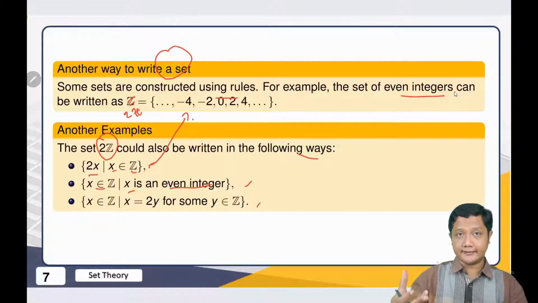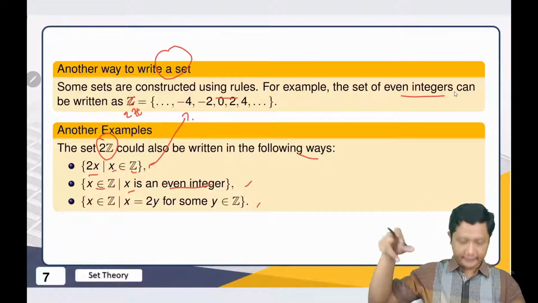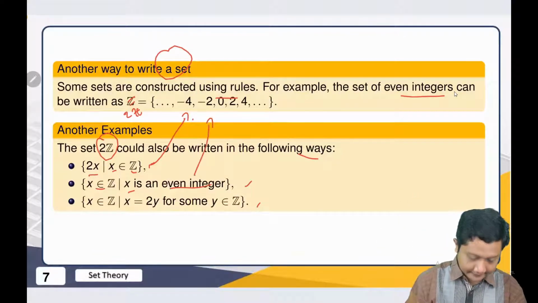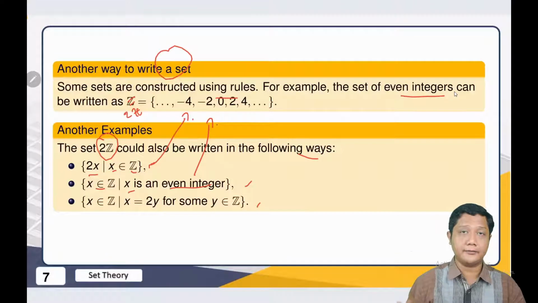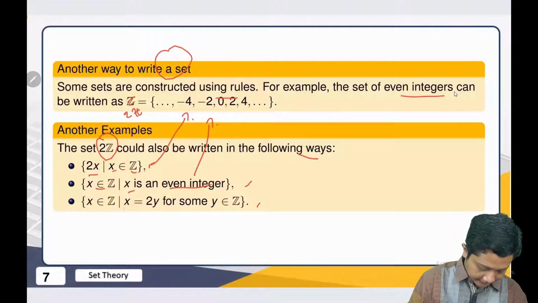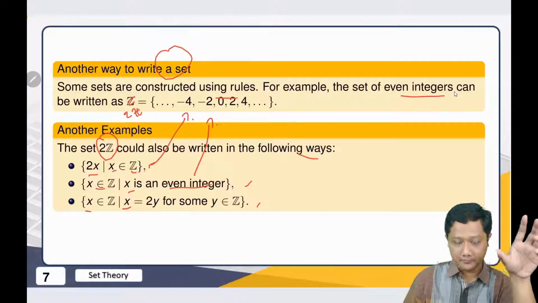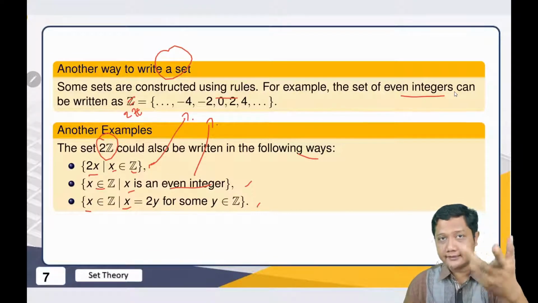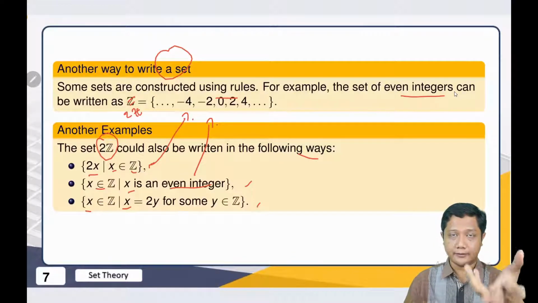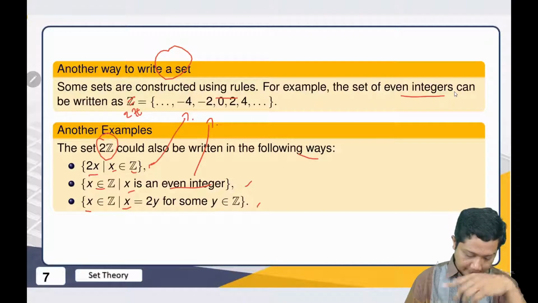So every integer such that the integer is even, so we will get the same collection, right? We have the same set. Or if not, then we also can say every integer which has the form 2 times another integer, whatever the integer, we don't know, but there exists another integer such that it is 2 times something.